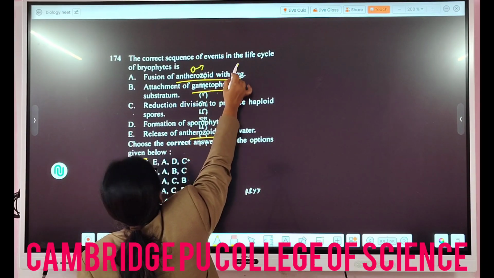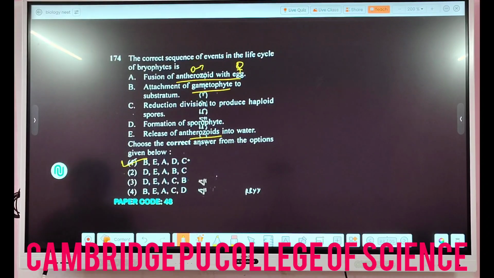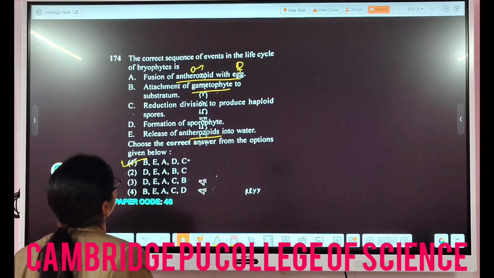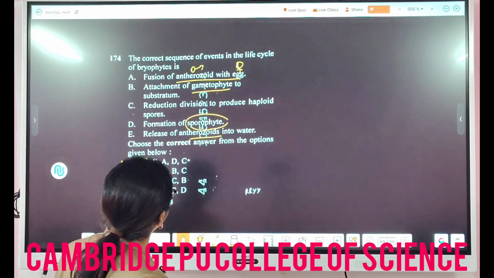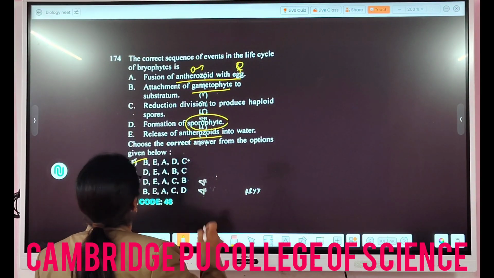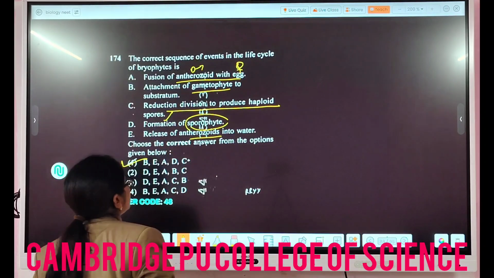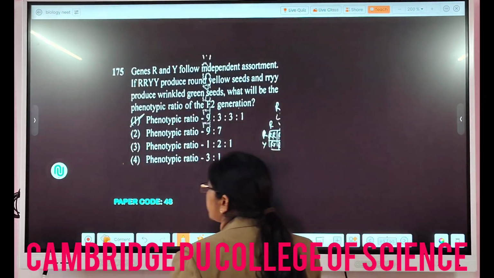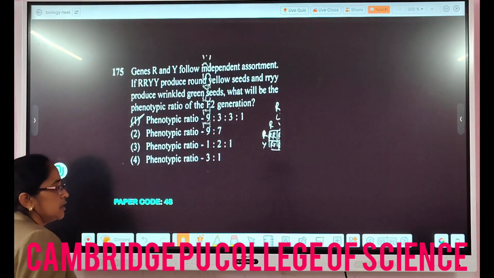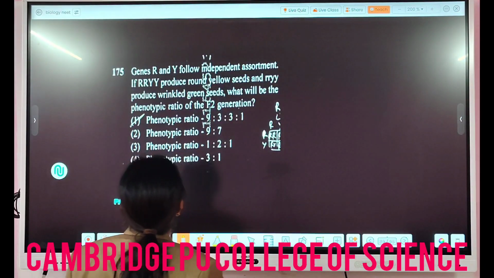This is the male gamete and this is the female gamete. Fusion will take place, and later on formation of sporophyte. So after fertilization, what will happen? The sporophyte body will be formed, and at last reduction division of this sporophyte in the capsule will be producing what? By meiotic division, haploid spores will be produced, which will fall on the ground and again germinate into male or female gametophyte.